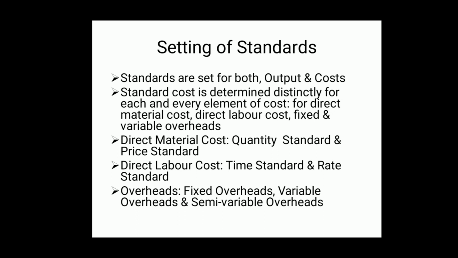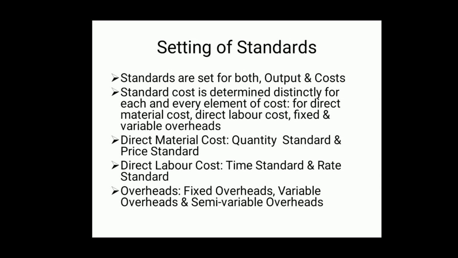Setting of standards. Standards are set for both output and costs. See, output, what should be our production? Standard is fixed for the level of output also, and also for costs. Standard cost is determined distinctly for each and every element of cost.